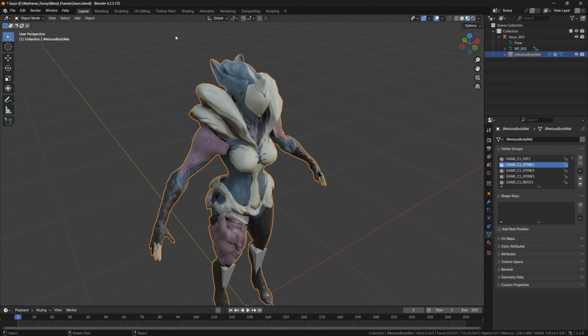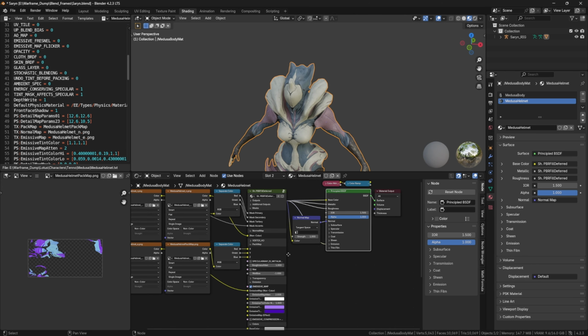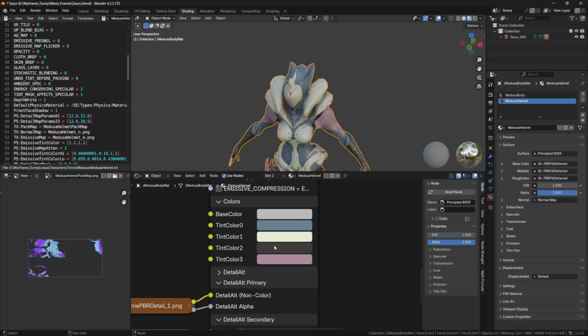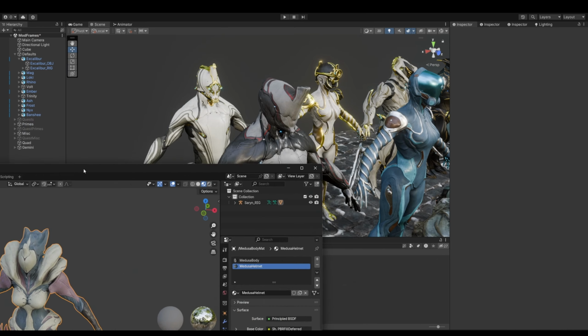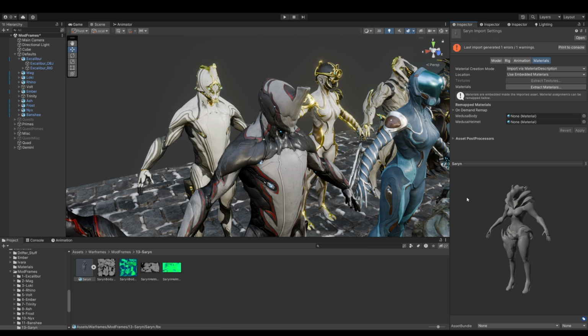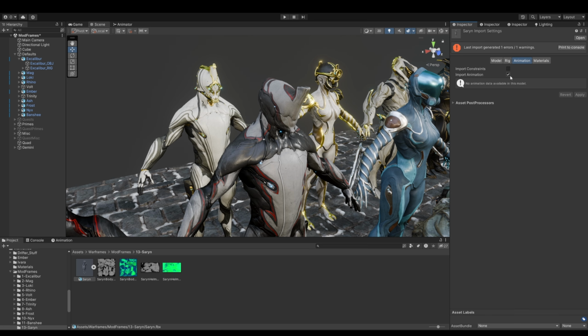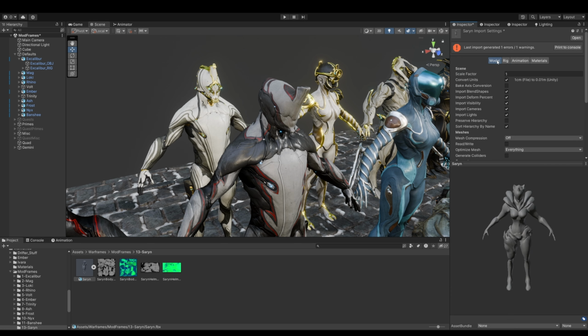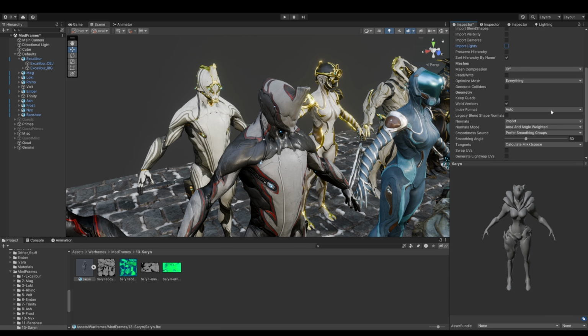And we're going to leave Blender open, and we're going to go to our shader tab because pretty soon we are going to need our colors. So now we have everything in Unity, and here is our character model. What we're going to do is go under Animation, uncheck that. Under Model, we can uncheck all of this. Don't need any of that.